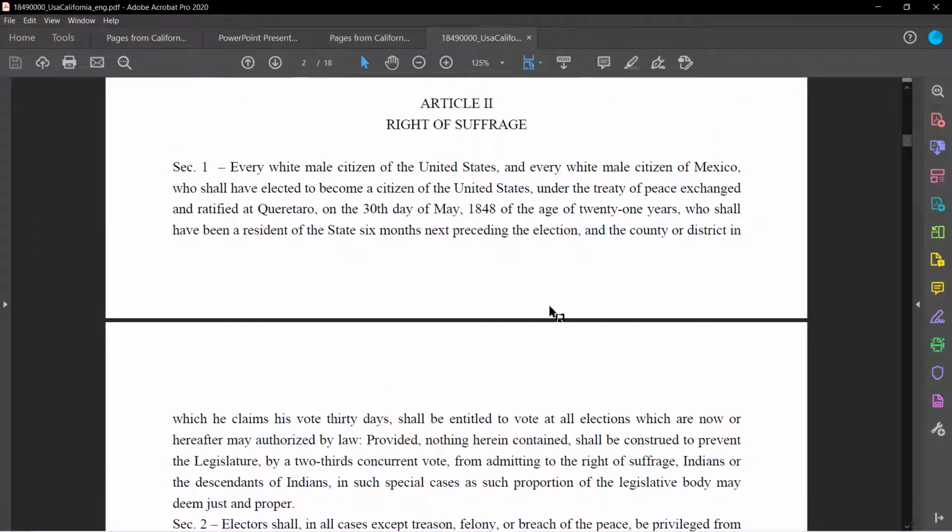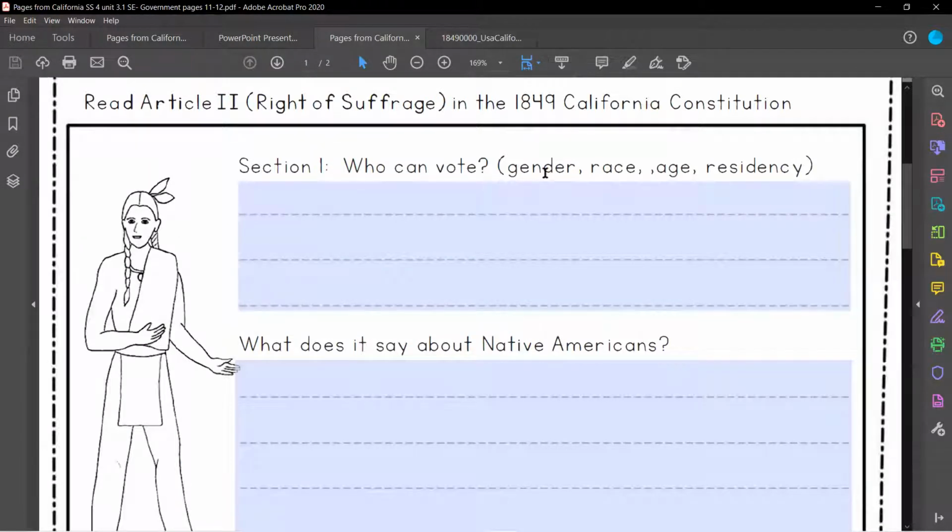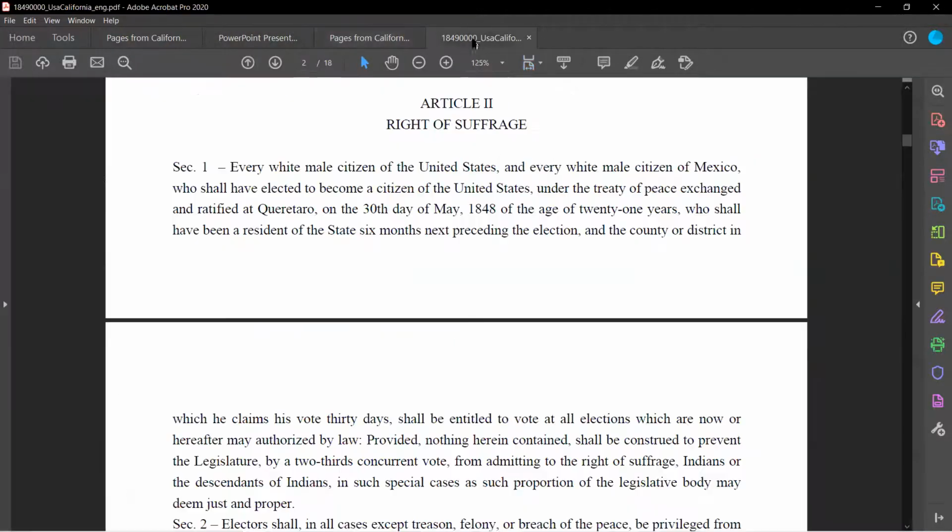Now, just like before, I'm going to go through and read it with you because it is very dense reading. There's a lot of wordiness going on here. So I want to help you guys break it down and simplify it. So remember, the questions that we're looking at are who can vote, so the gender, the race, the age, and the residency. And then what does it say about Native Americans?